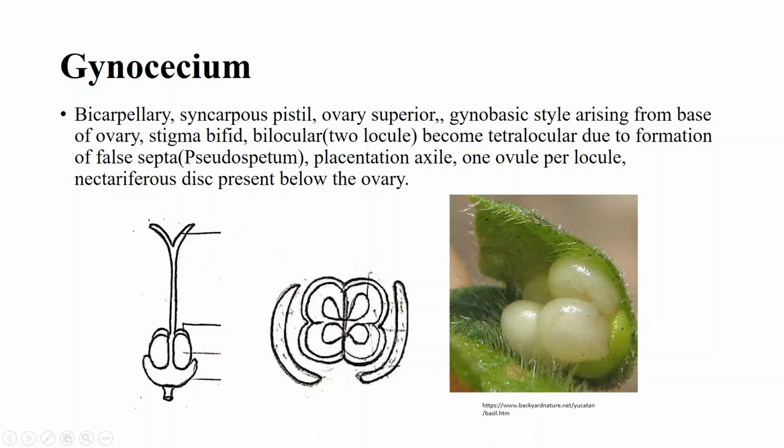Nectiferous disc is present below the ovary. Here below the ovary, the nectiferous disc is present, which secretes the nectar. Here you can see in this picture, these are the ovules, and here the nectiferous disc is present, which secretes the nectar.